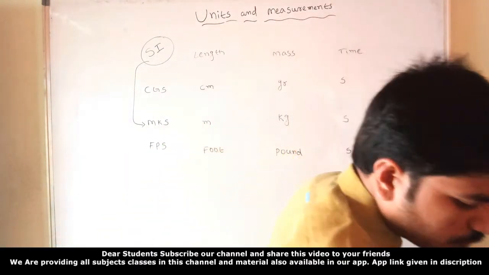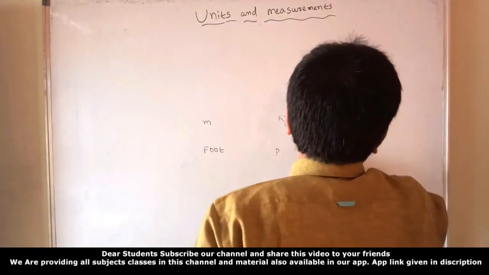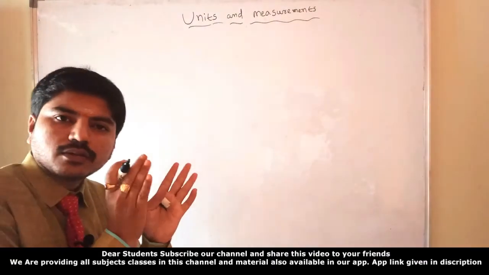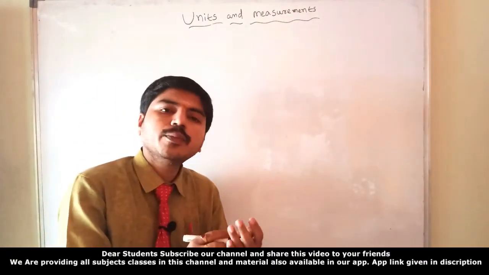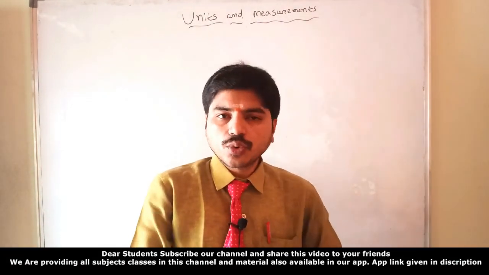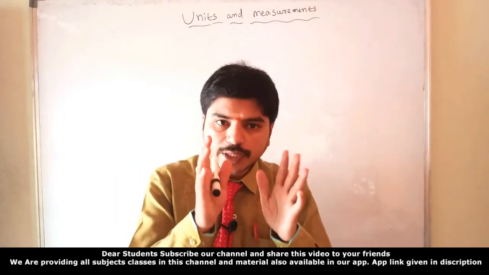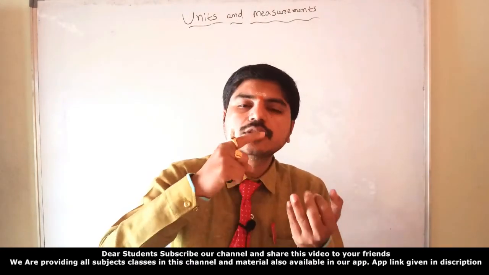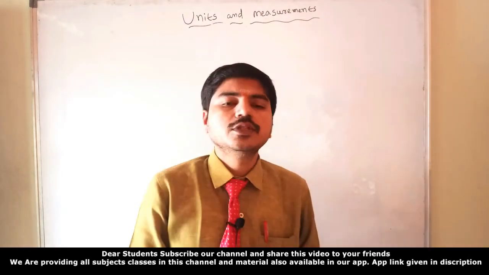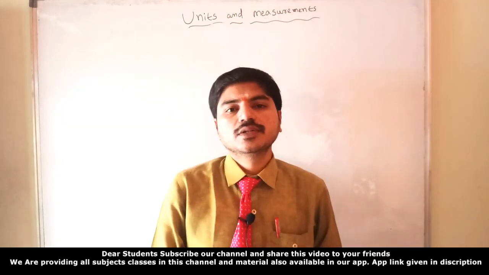What are they? I'll write it on the board. So in units and measurements, the basic or fundamental quantities are 7 fundamental quantities. In olden days we thought that only 3 physical or fundamental quantities were there: length, mass, time. Now the conference decided that not 3, but 7 fundamental quantities or fundamental units are present. So they decided, right?